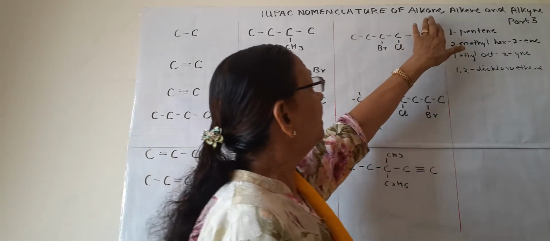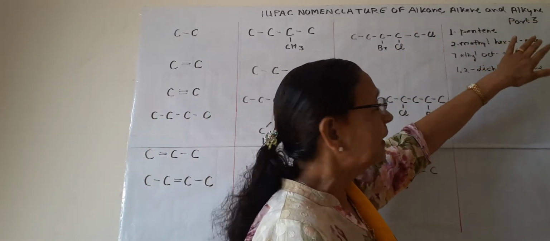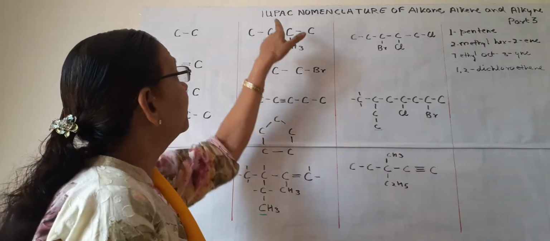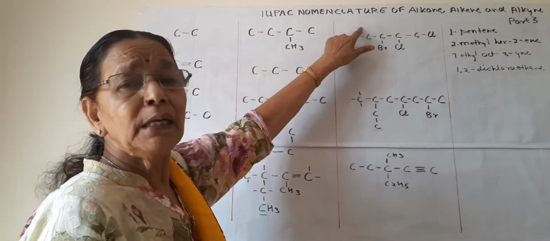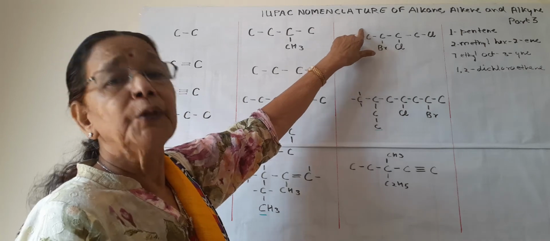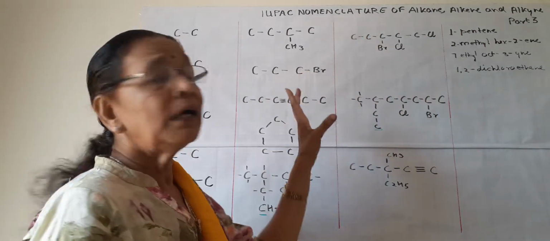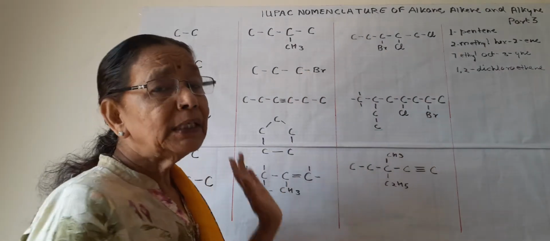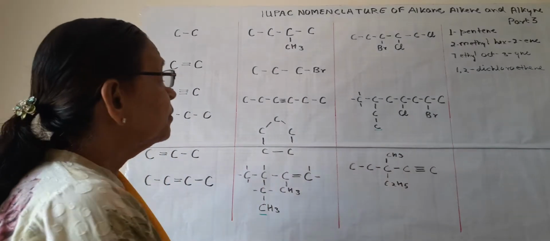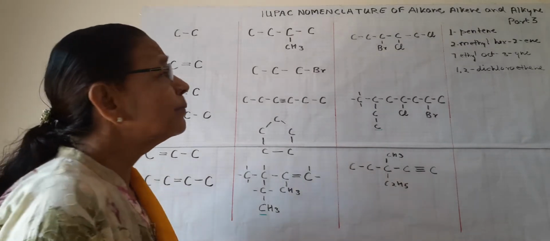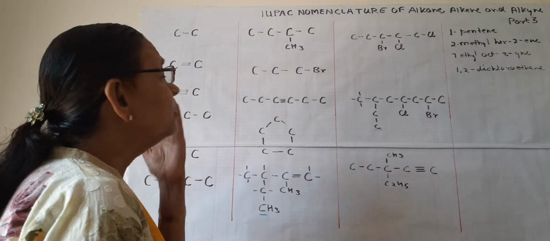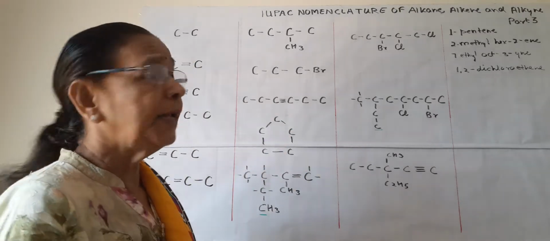So very simple, alkane, alkene and alkyne are named. We will name them according to IUPAC nomenclature, or according to the official nomenclature. We will learn how to name these simple hydrocarbons or carbon compounds. There are certain rules to name them, and we will learn these rules as we do the naming.